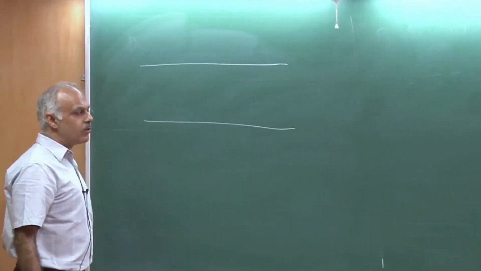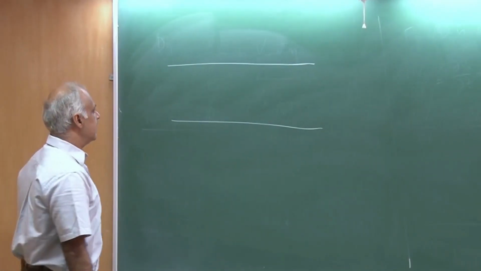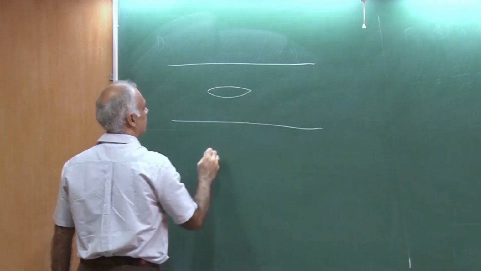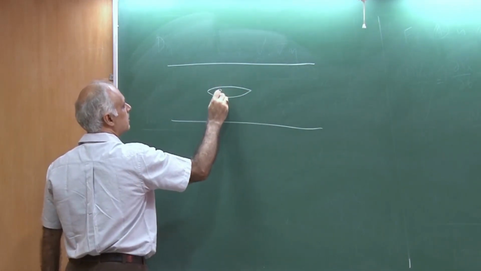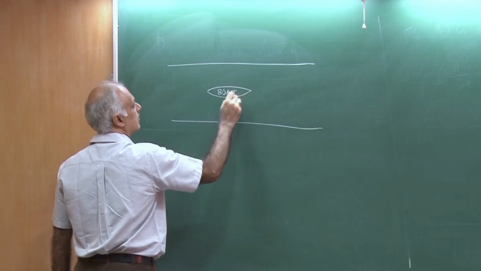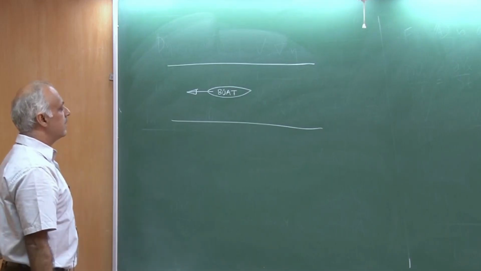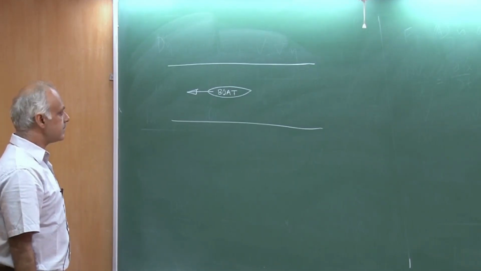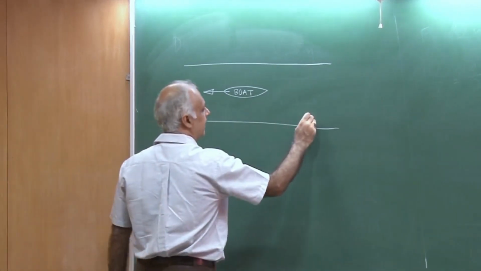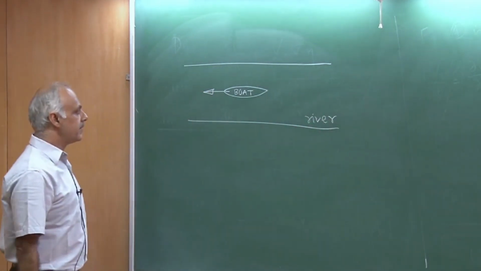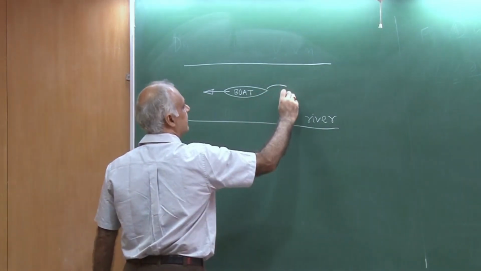So the example that I want to give you about frame dependence is of a boat. So imagine there is a boat and this boat is moving to the left, and of course this is some kind of a river. Okay? And this has a certain wake.